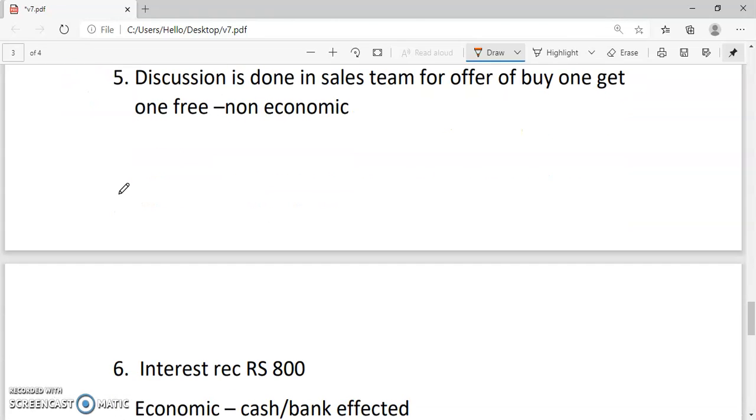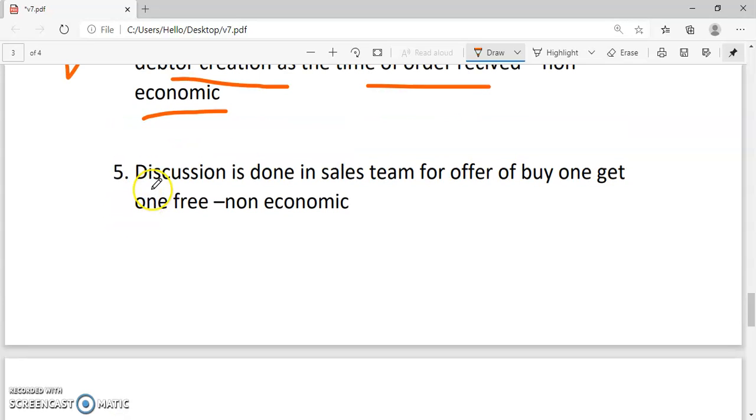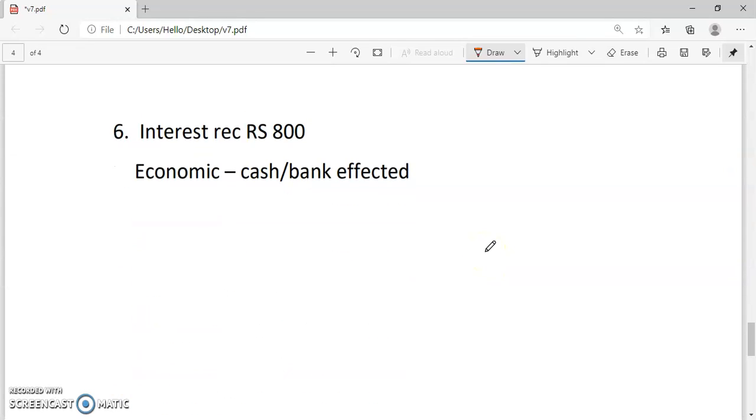Discussion is done with the sales team for an offer of buy one get one free. First question: whether cash or bank is going to be affected. No. Second: whether a debtor creditor relationship comes into existence. No. So it can be considered as a non-economic transaction. Interest received rupees 800. Is cash or bank going to be affected? Yes. Does a debtor creditor relationship come into existence? No. One answer is yes. So it can be considered as an economic transaction.